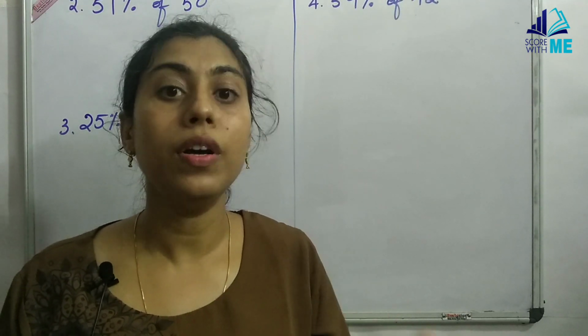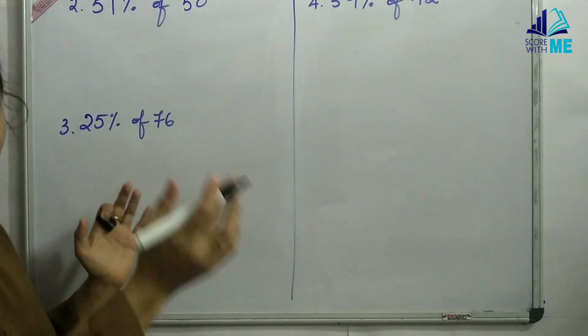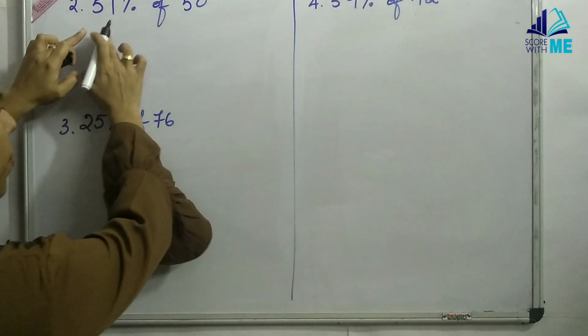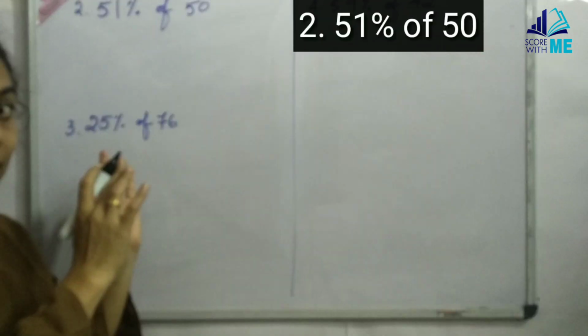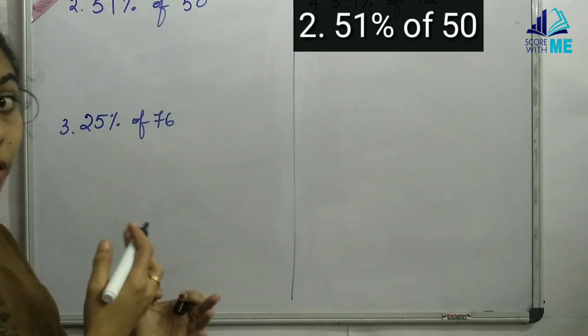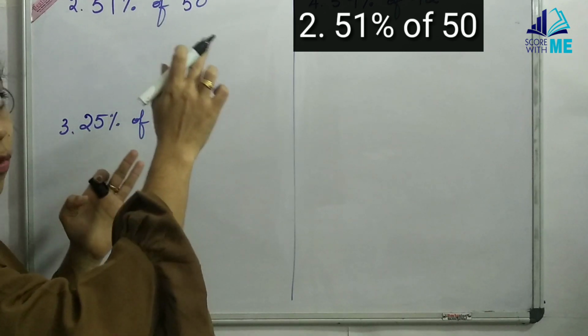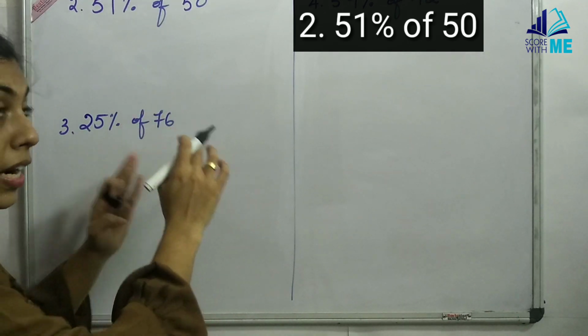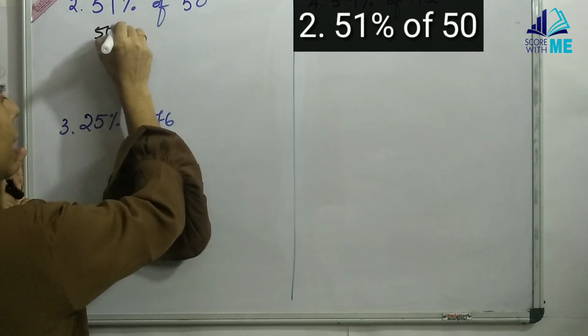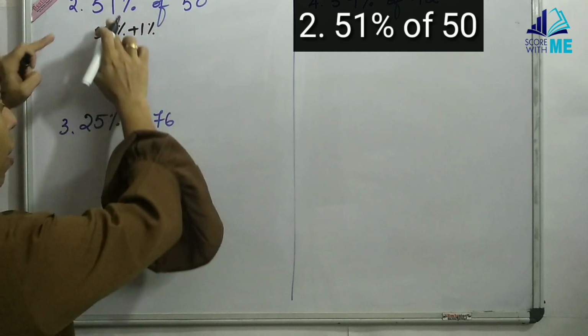The more and more you do, only then you can achieve your speed. Okay, so let us look into some more questions. 51% of 50. By looking at this itself, you will be knowing how to split it. So easy, isn't it? So before me, please try to solve this question. Before I complete, 50 plus 1 will give you the way of splitting 51. So 50% plus 1%.